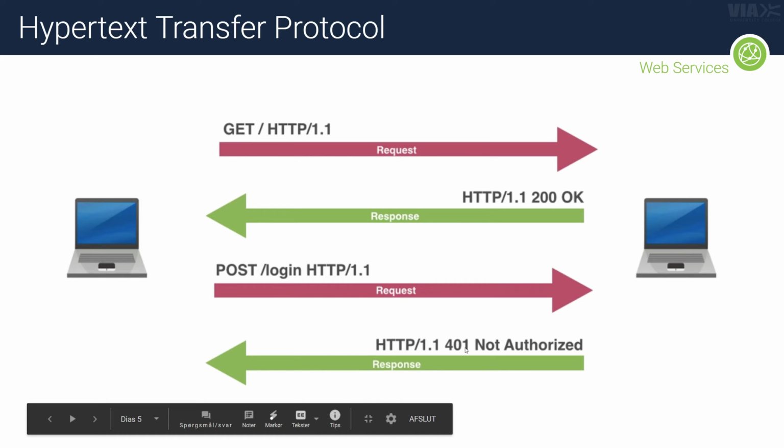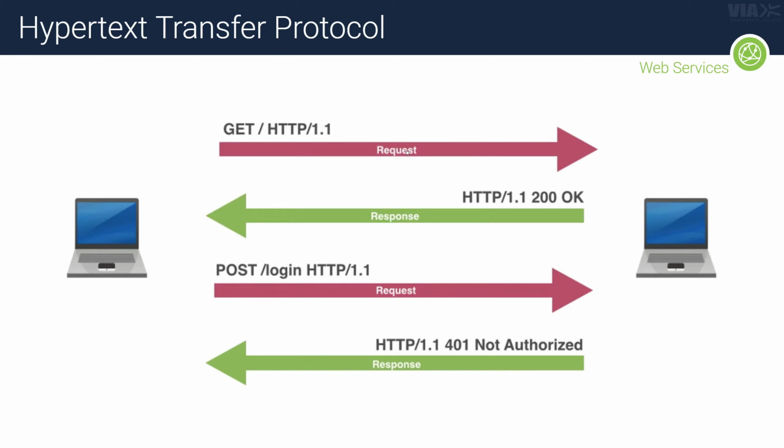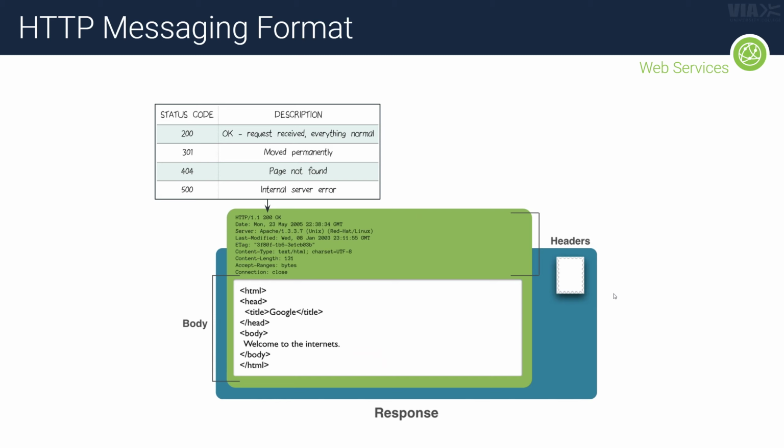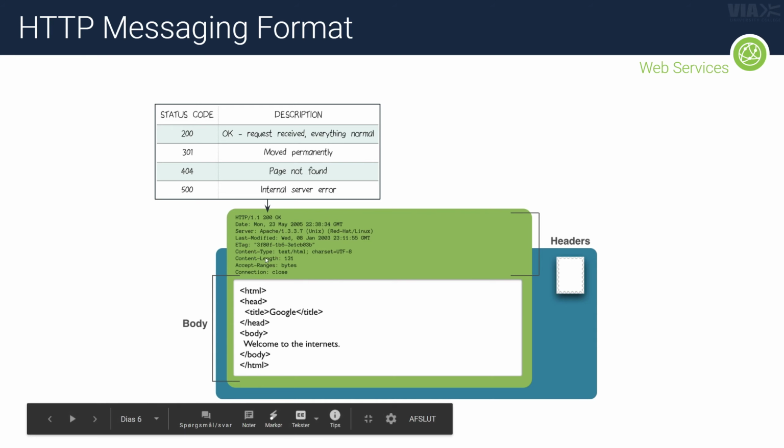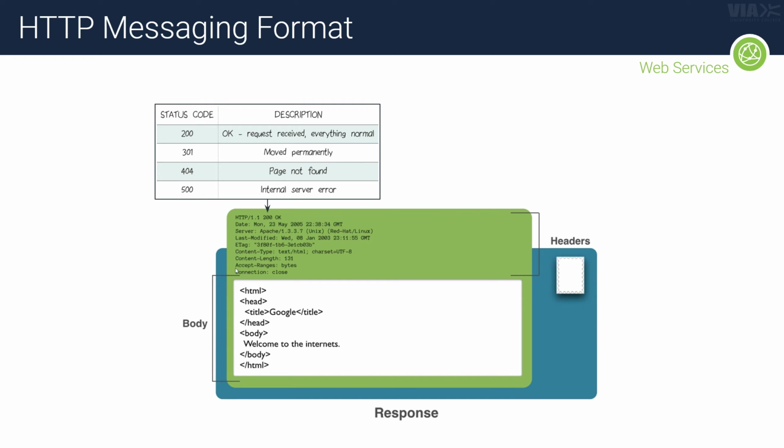But this only shows very superficially what happens. What is actually interesting here is what happens in the request and the response, right? You can look at it as a message, as an envelope almost, where you have a header and a body. The header is all of the metadata, for instance your status code here. You can see various status codes here.